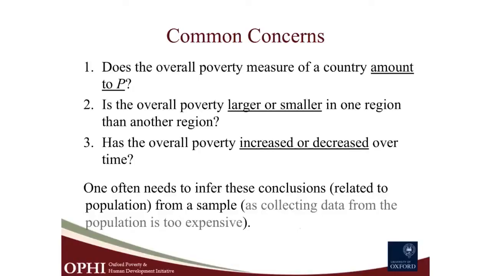So how confident can we be to claim that the estimation we get from a sample is what we have at the population level? For example, let's say we are interested in estimating the poverty level. Is the overall poverty in a country exactly what we get from an estimation from a sample? This is the kind of question we want to provide some response to here.